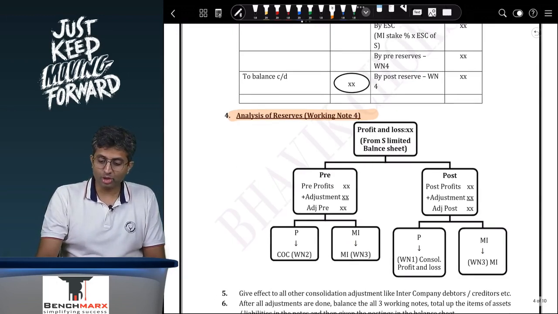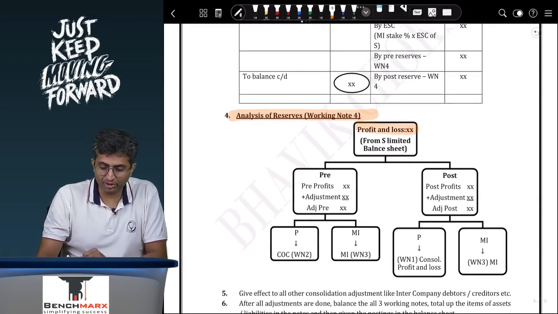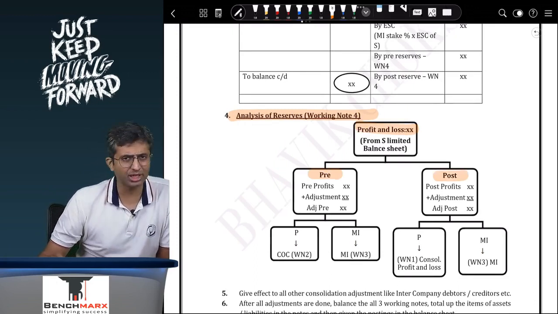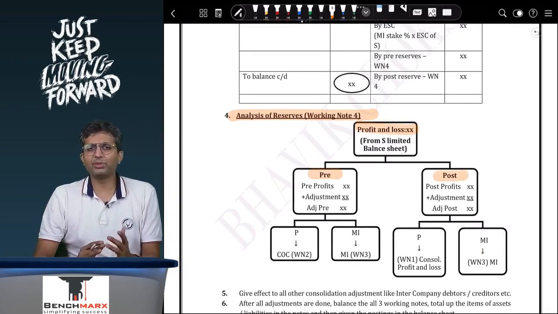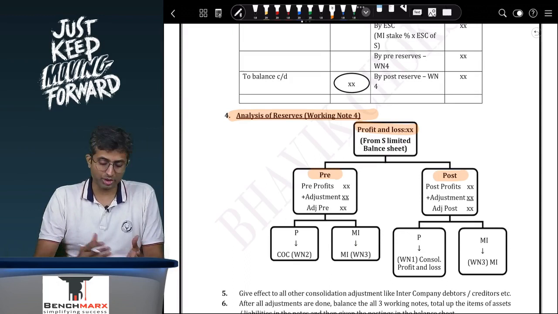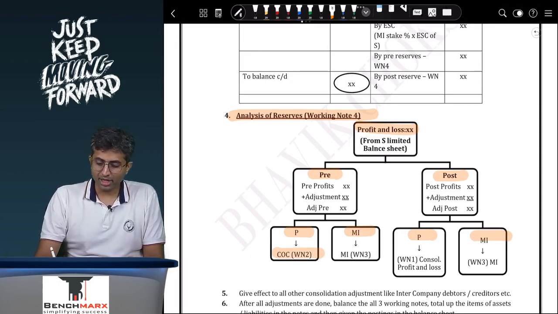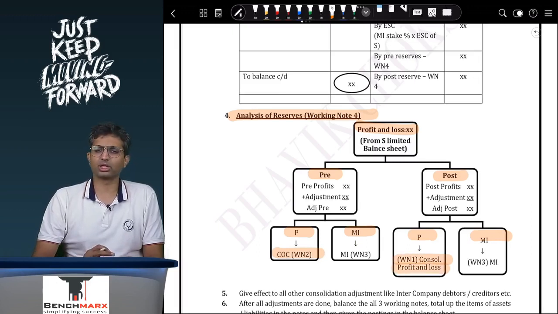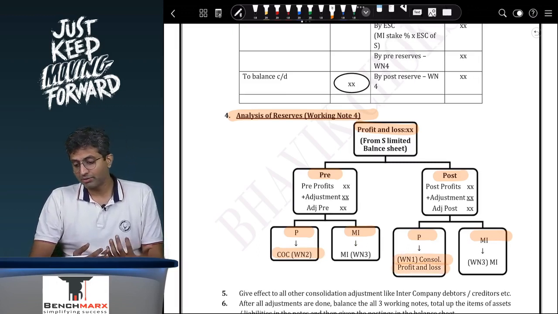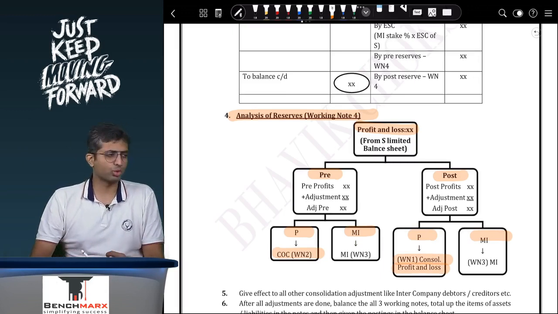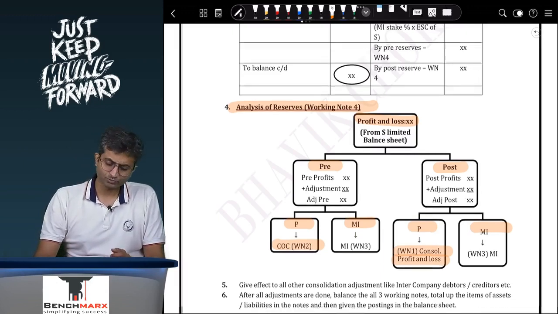Within that, you will note down what the reserves are for the subsidiary, bifurcated between pre and post. Let us assume for the time being there are no adjustments. If there are no adjustments, you bifurcate it between pre and post, and whatever the reserves are will be attributable to the parent and minorities. The parent share in the pre-acquisition reserves will be adjusted against goodwill. Parent share in the post-acquisition reserves will go in the consolidated profit and loss. For minorities, whether it is pre or post, it will go to the minorities interest working.